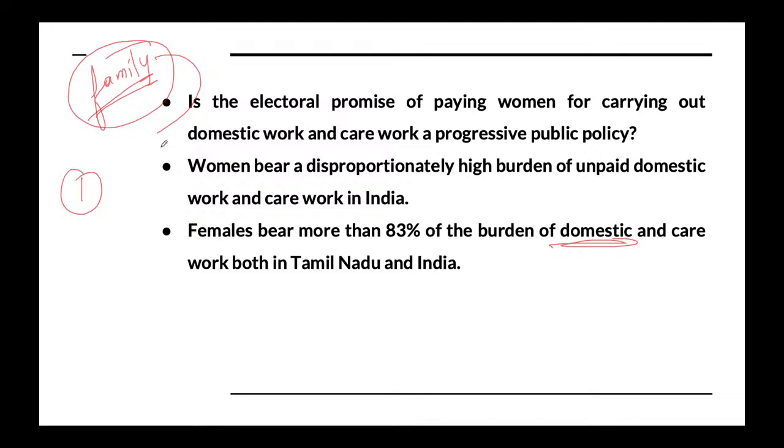The second point is, when you talk about the family, maybe there are millions of such families where the economic condition is not such that a family can afford to pay all the female family members. If they were able to afford to pay such female members, maybe they could hire another person who can do their housework and all. So this is also the case. How practically will we be able to do that?